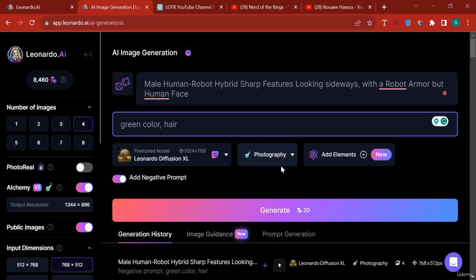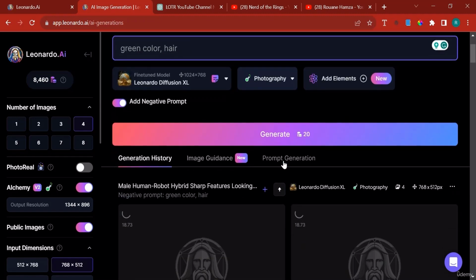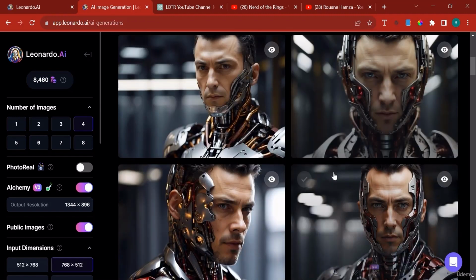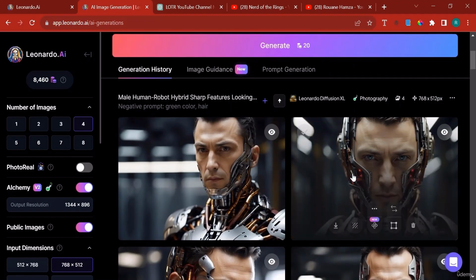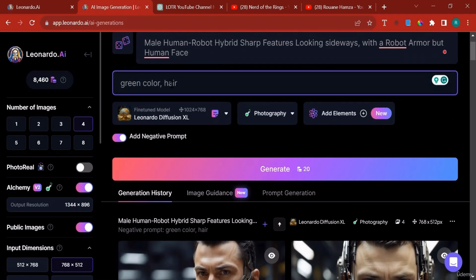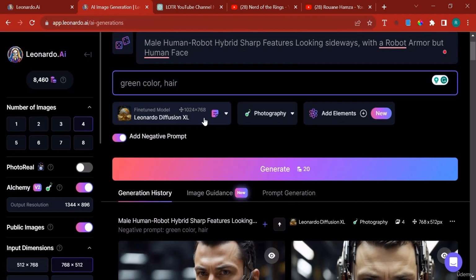And it's going to have green color, no green color eyes. Okay, so let's just wait a second. All right, so as you can see, it has generated the image, except it didn't take into consideration the hair. So maybe if we say head hair, or we could just say not bald, but let's not do it. Let's just stay where we are.